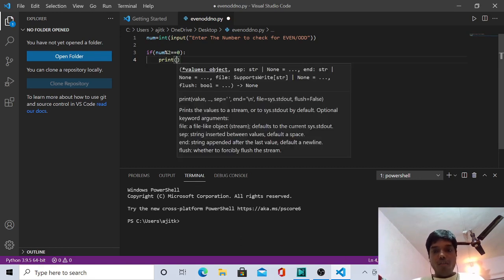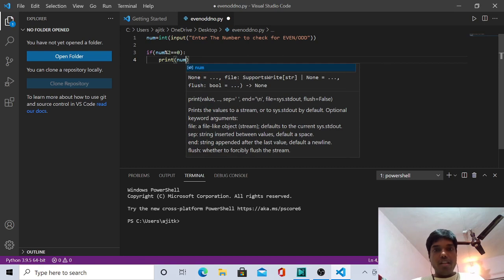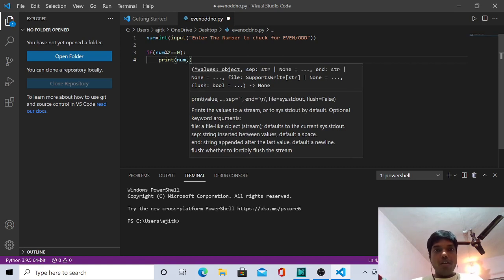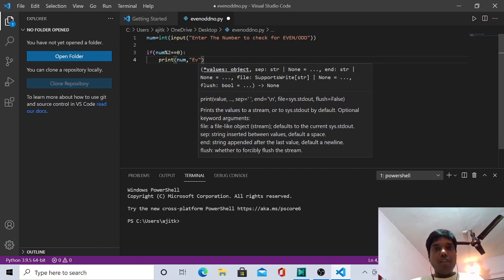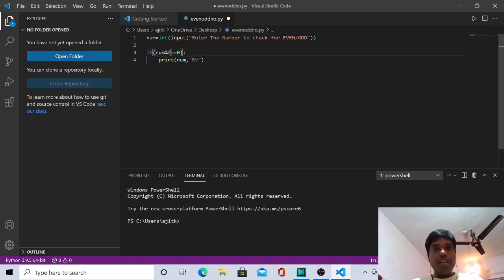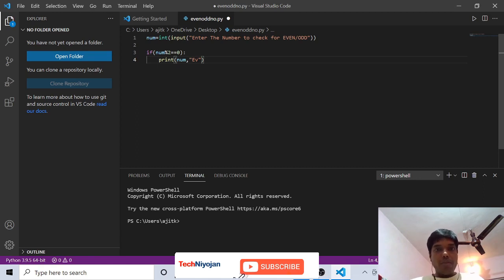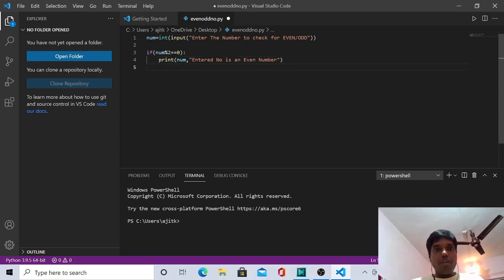Okay, so now what we'll do is print the number entered is even, because if it is completely divisible by 2 and the remainder is 0, then it is an even number. So the entered number is an even number. The message will be put like this.